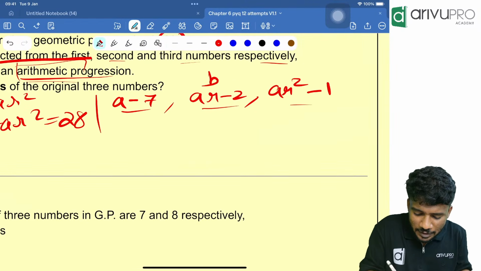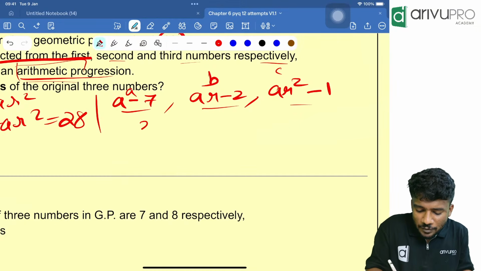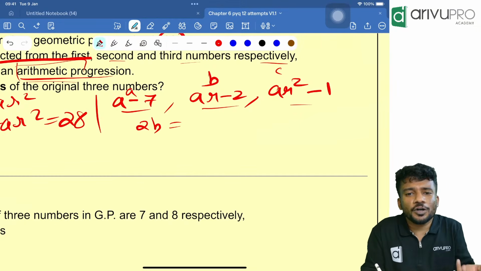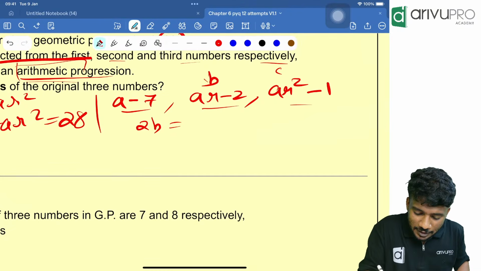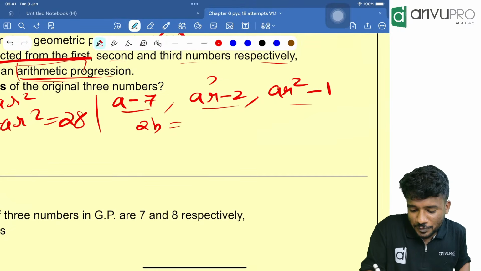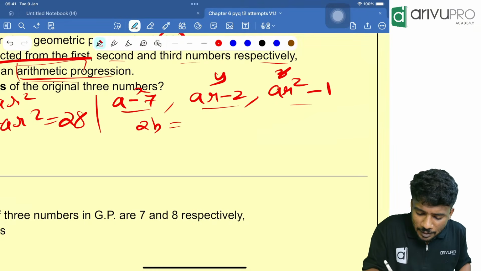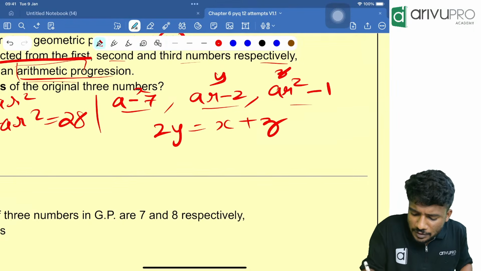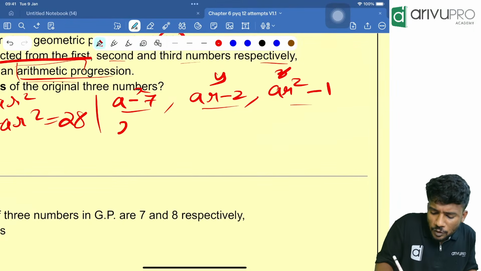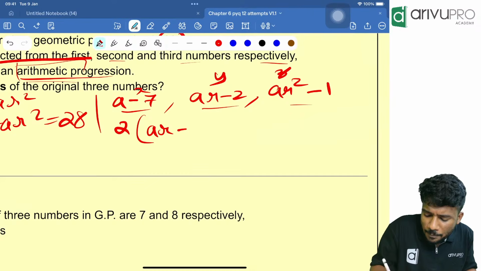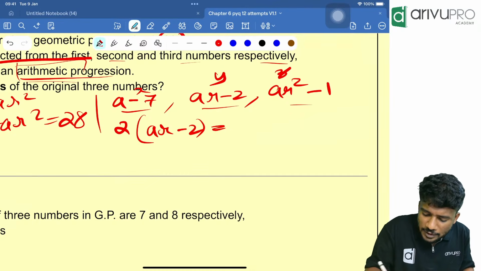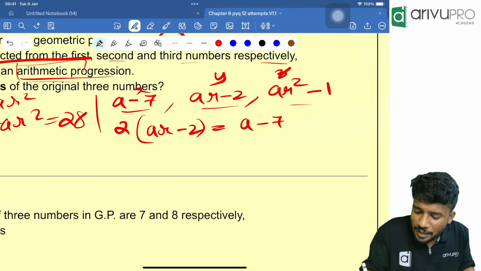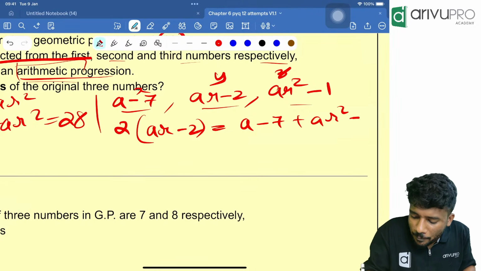Let these be X, Y and Z. From this I can write that 2Y is equal to X plus Z. So I am writing 2 into AR minus 2, which is equal to A minus 7 plus AR square minus 1.